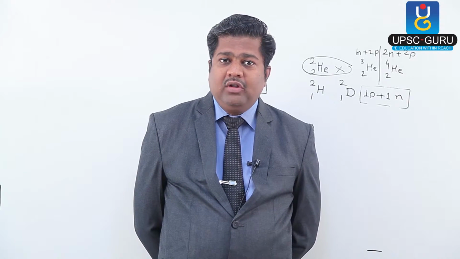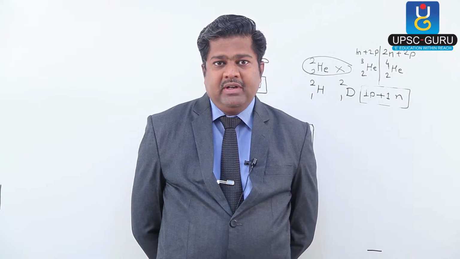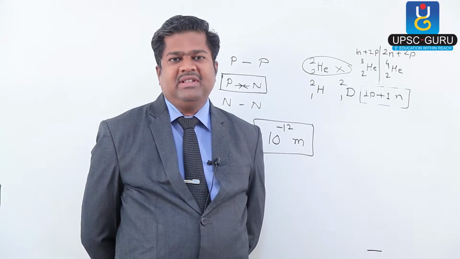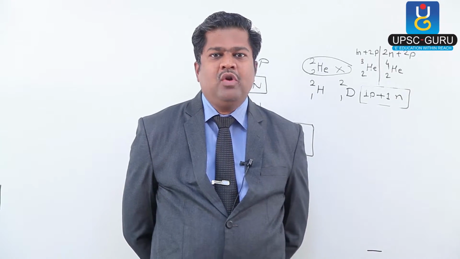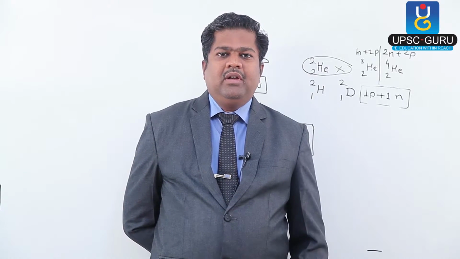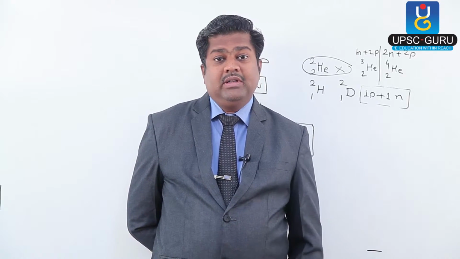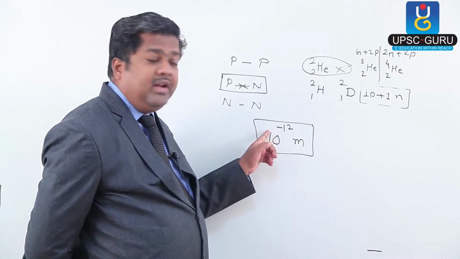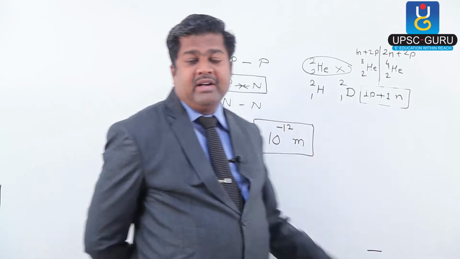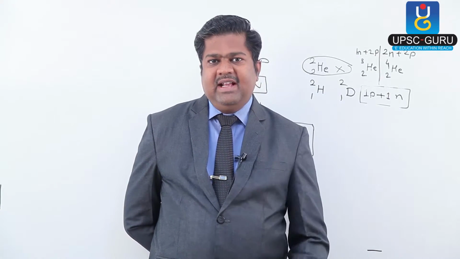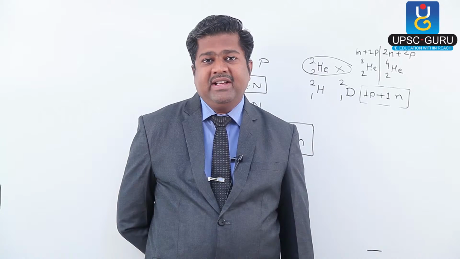That's why an electron revolving around the nucleus is not falling inside the nucleus. With some exceptions, there are some electron capture reactions, but right now it is not our topic. So the electron revolving around the nucleus is not falling into the nucleus because that electron is revolving in an orbit greater than 10 raised to minus 12 meter, whereas if it is less than that, then nuclear forces have existence.